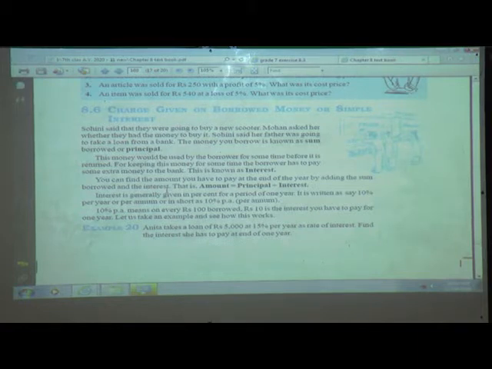So what will be the formula for this? The amount you are going to pay to the bank is: amount equals principal plus interest. Principal is nothing but the amount you borrowed from the bank, and interest is what is charged by the bank, that is, the extra money you pay to the bank when you borrow money from the bank. So interest is generally given in a percent for a period of 1 year.